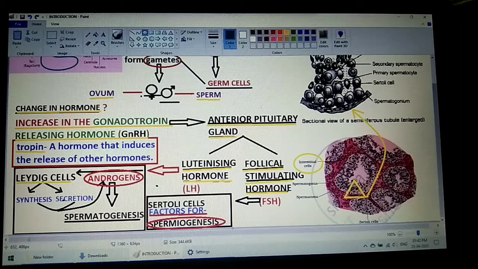So luteinizing hormone acts upon the Leydig cells, also called the interstitial cells, and thus what? They are stimulated to synthesize and secrete another hormone called androgen. Now students, as these androgens are produced through the action of luteinizing hormone, this luteinizing hormone is also called a gonadotropin. Tropin, because this hormone leads to the formation of another hormone called androgen.